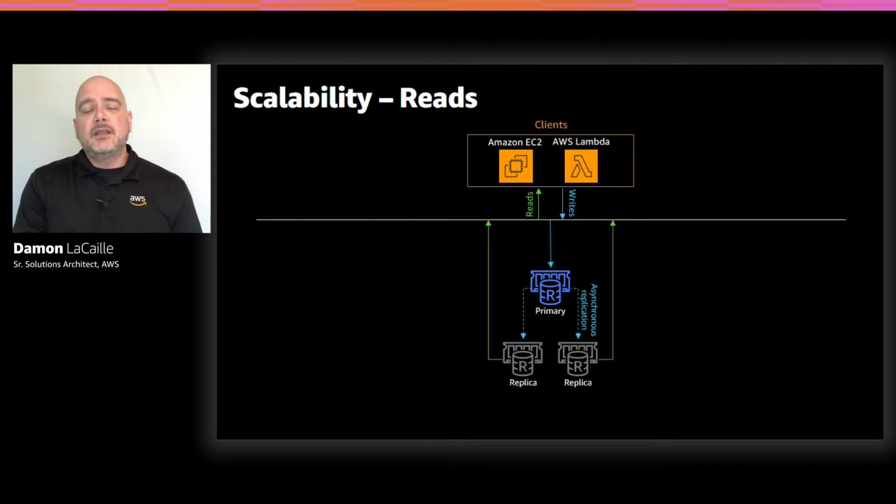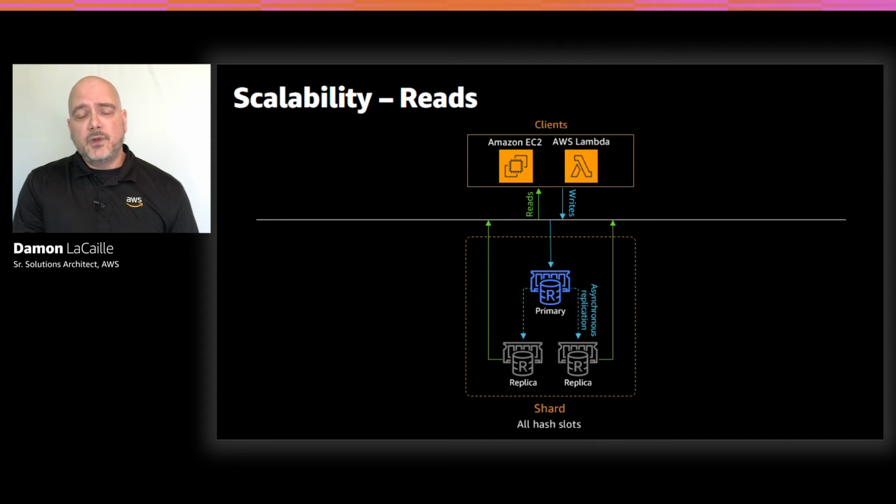They also provide the ability to fail over to one of them should something happen to that primary node. And we'll talk about failover a little bit later. Now, this is the basic unit of a cluster, and it's called a replication group. Sometimes it's referred to as a shard as well, and here we have a primary node, which is responsible for all of our writes, and from 1 to 5 optional read replica nodes.